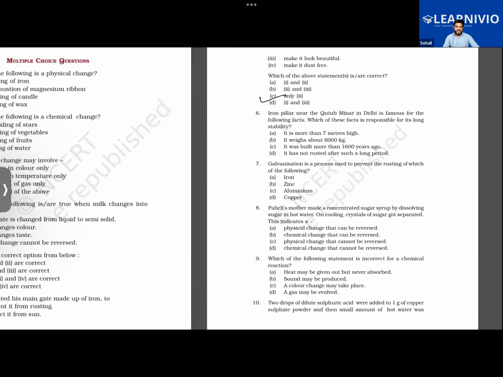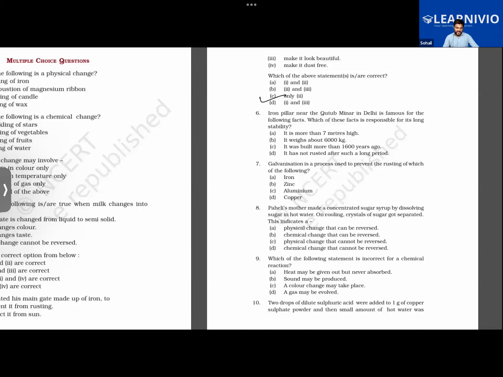Now there was this interesting case of the iron pillar. Okay, let's learn about the iron pillar also. Talking about the iron pillar near the Qutub Minar in Delhi, it is very famous, and there is a reason why it is famous. It was built almost 2000 years ago.